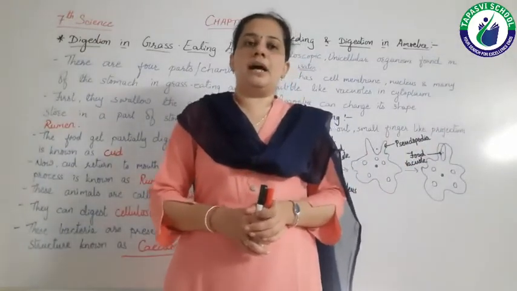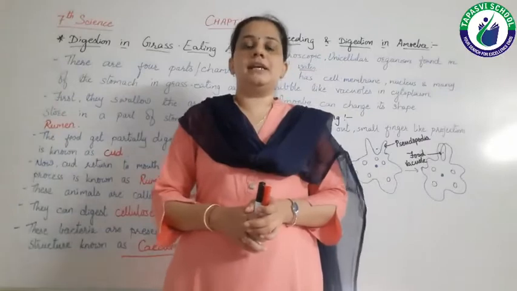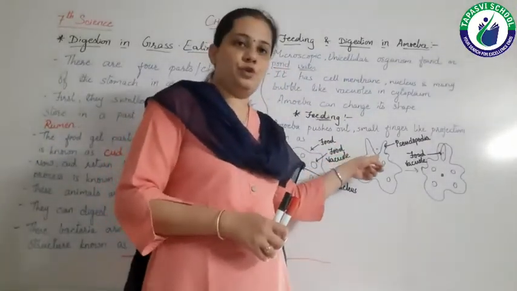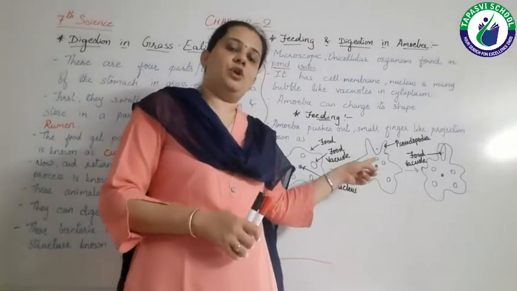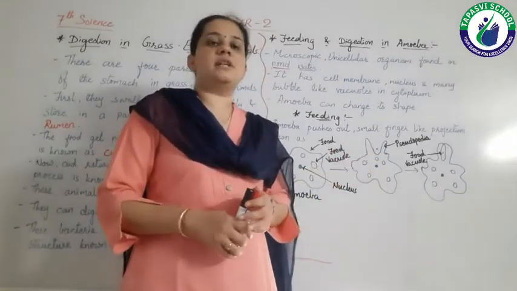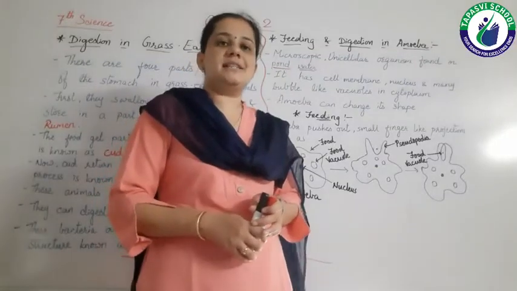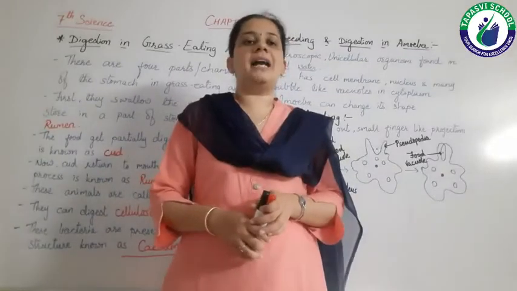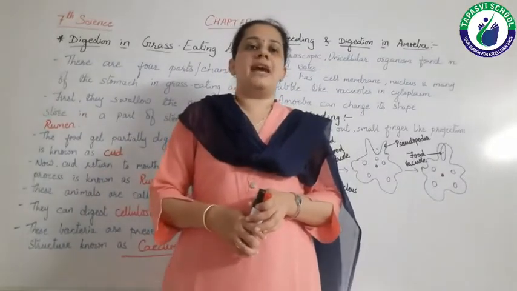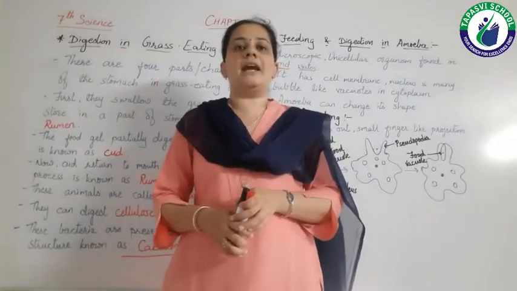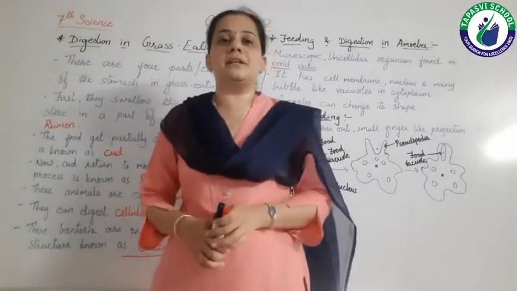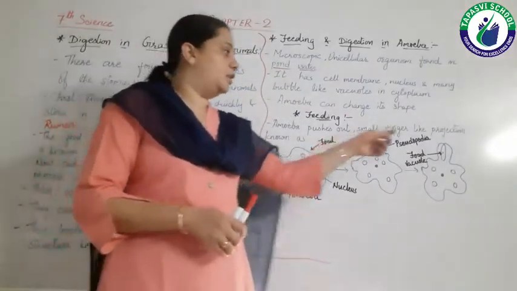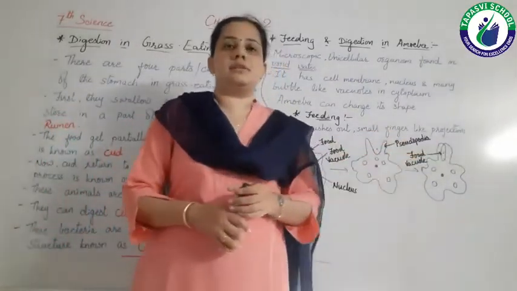So in amoeba, the food gets inside with the help of pseudopodia. In food vacuoles, there are digestive juices which digest the food. Then this digested food is absorbed by amoeba and used for various activities as energy, and also for maintenance of amoeba. And undigested food will be removed through these vacuoles.